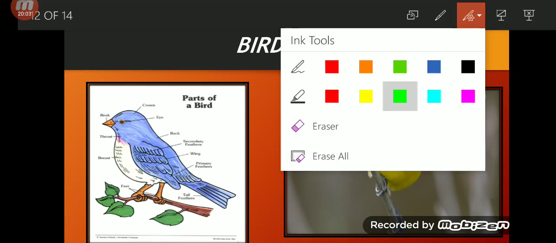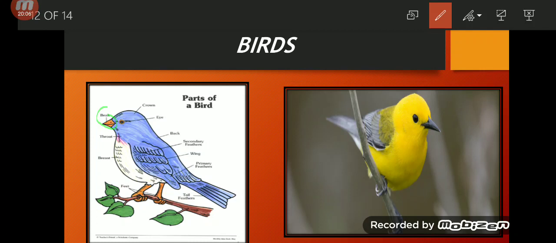But what is the difference between wings and feathers? This is the beak, mouth of a bird. Wing, this whole thing is a wing which they use to fly. But have you ever seen a bird? There are small feathers on its whole body. Okay, they are small, you can say wings on its whole body. Very small. So these are called feathers. These are not wings. So the small wing-like structures on its whole body, these are feathers. And it has two wings which the bird uses to fly.